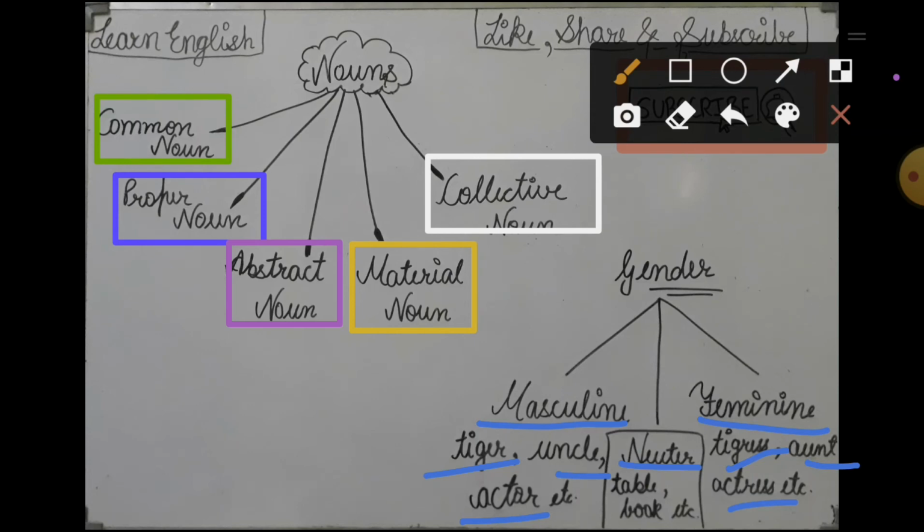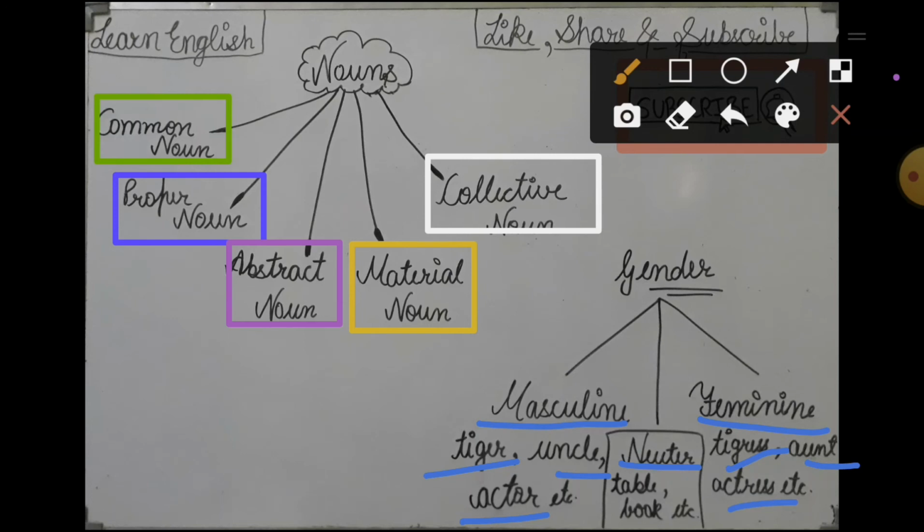Non-living things like a table, book, pen, torch. These all are included in neuter gender. So I hope all the things are clear to you, that what is noun, examples of nouns, the types of nouns and what is the gender.